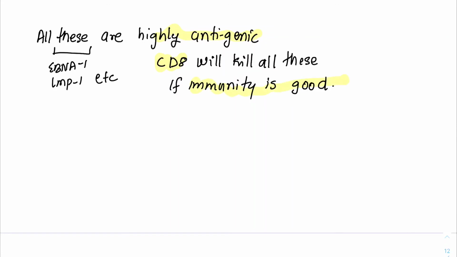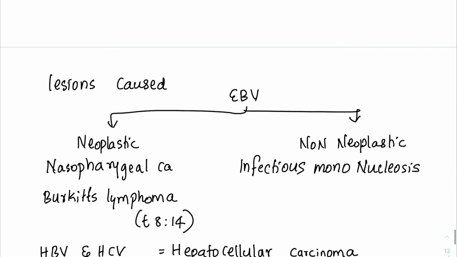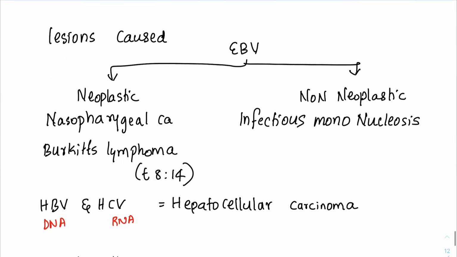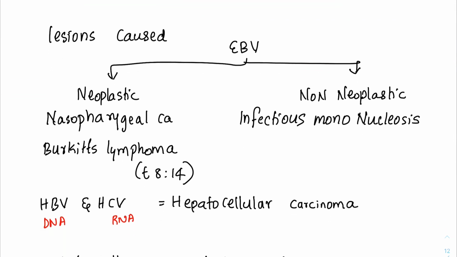Now we can move to the lesions caused by EBV. So EBV can cause neoplastic lesions and non-neoplastic lesions. If you have a good immunity, you have non-neoplastic lesions, and that is infectious mononucleosis. And if it turns out to be malignant, or if it turns out to be a neoplasm, then it becomes nasopharyngeal carcinoma or Burkitt's lymphoma.